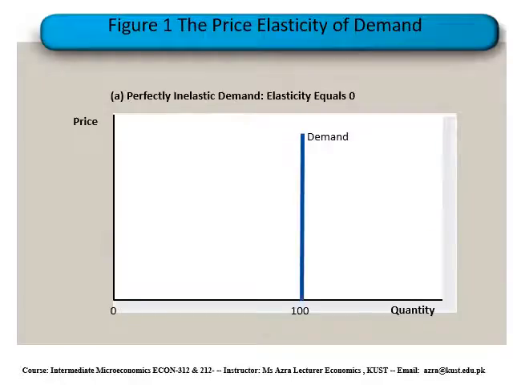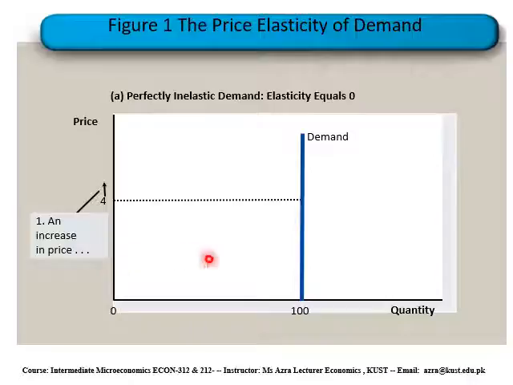Here in this diagram, you can see that demand curve is perfectly vertical. Quantity demanded is only 100, not less than nor more than 100. On y-axis, we have taken price level.